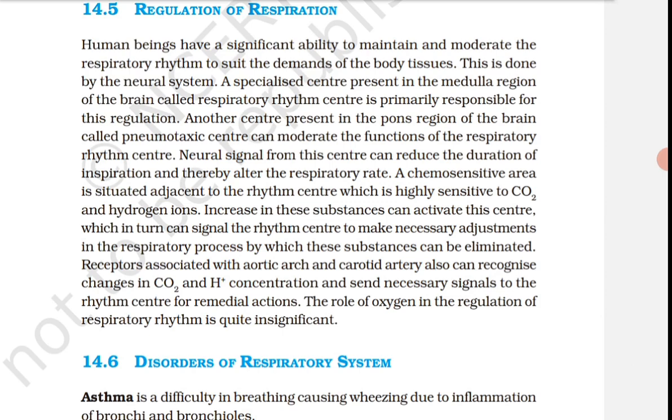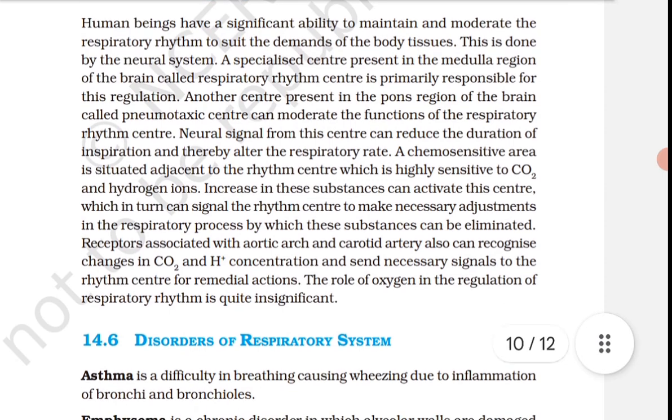Receptors associated with the aortic arch and carotid artery also can recognize changes in CO2 and H plus concentration and send necessary signals to the rhythm center for remedial actions. The role of oxygen in the regulation of respiratory rhythm is quite insignificant.